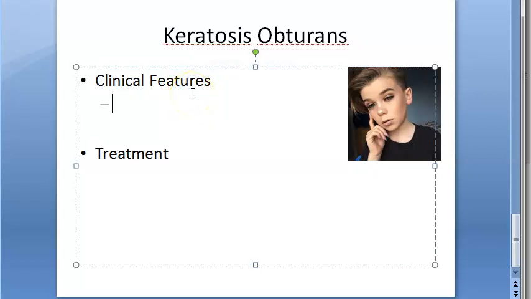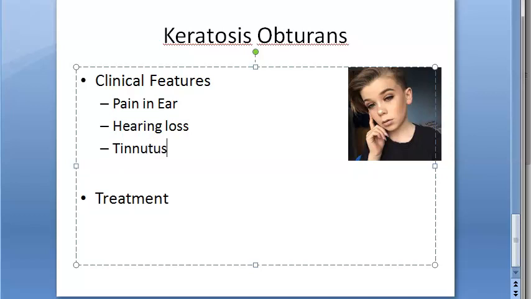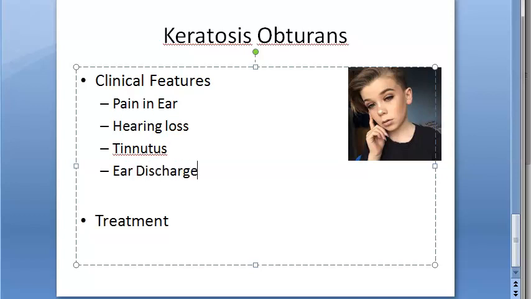Now let us look at other things. They may have pain in the ear, and hearing loss, because it's blocked, so it is conductive hearing loss. You can say tinnitus. Tinnitus is ringing in the ear. Sometimes ear discharge.